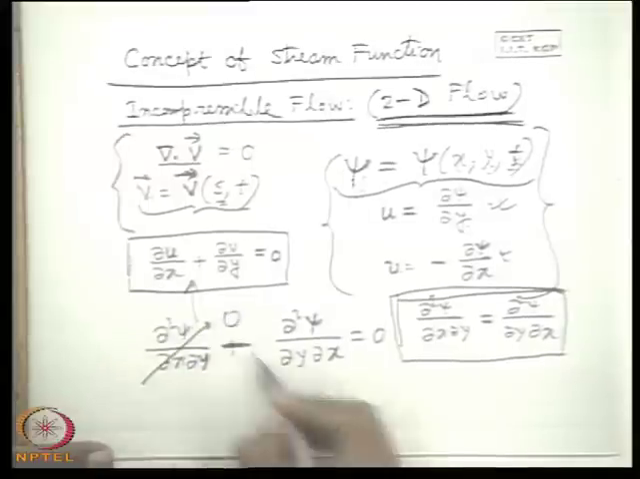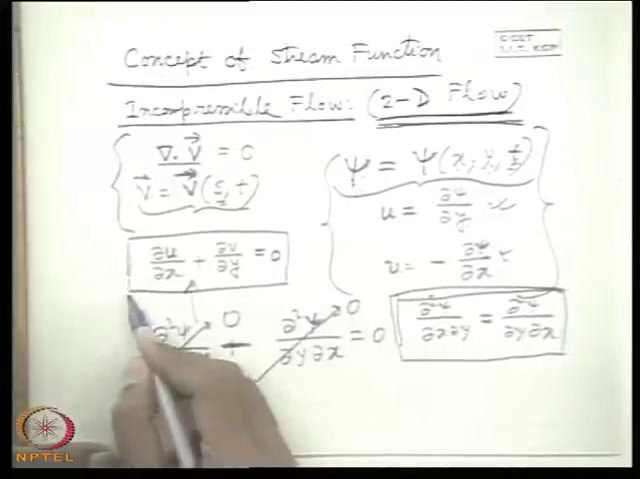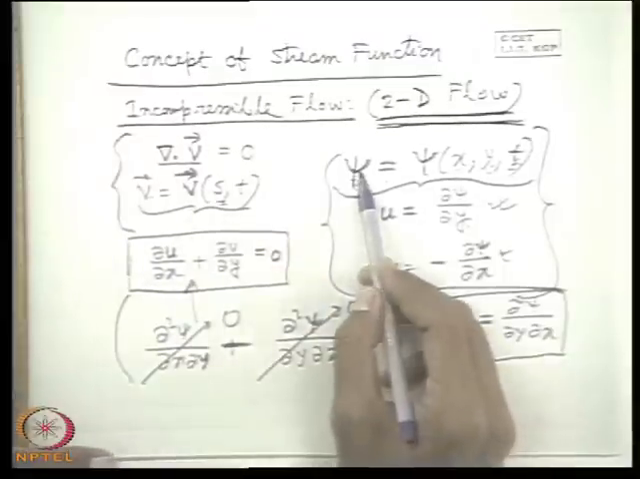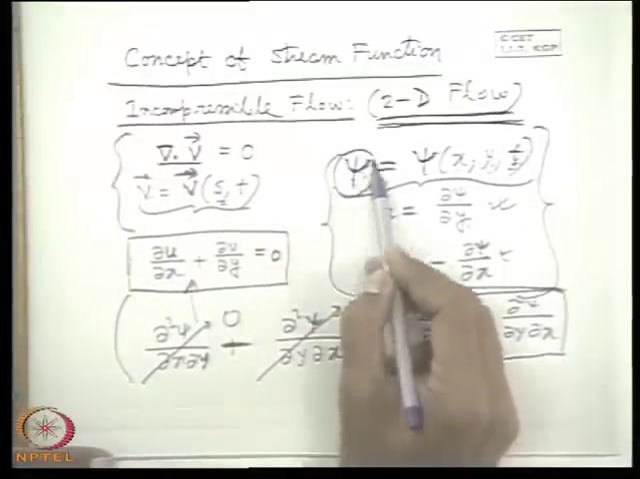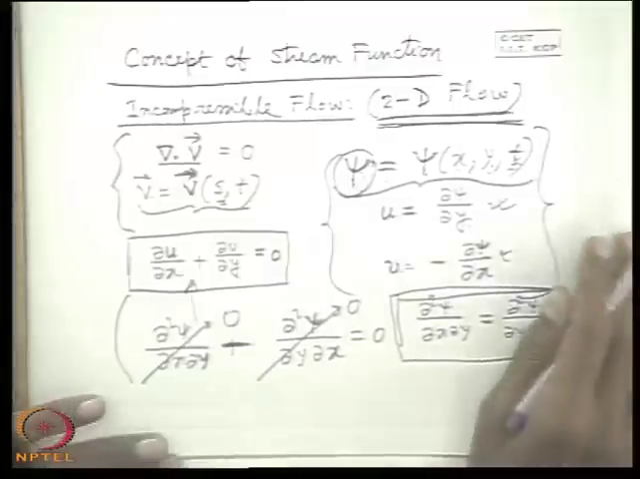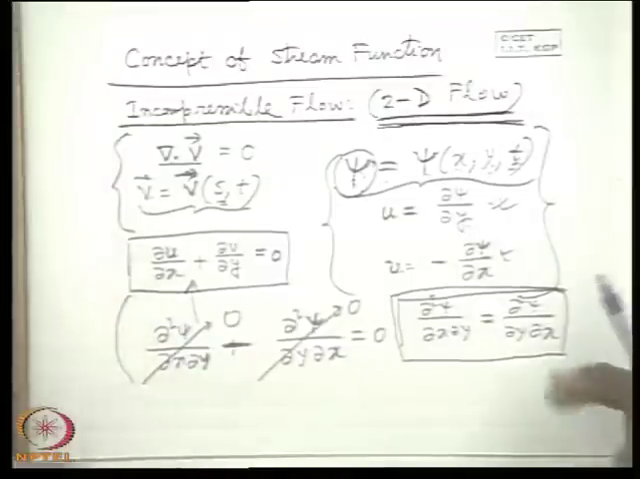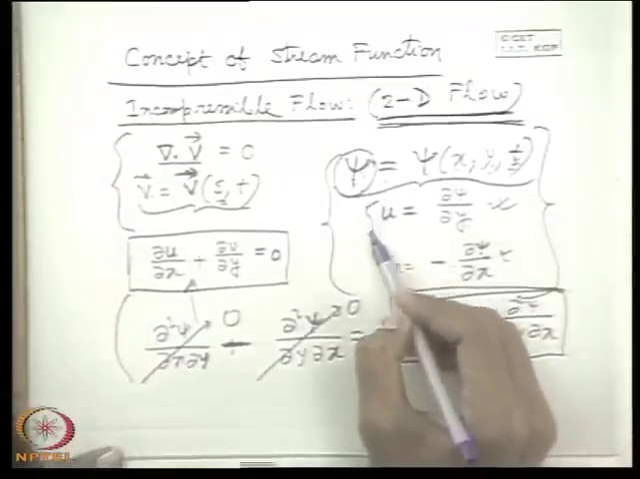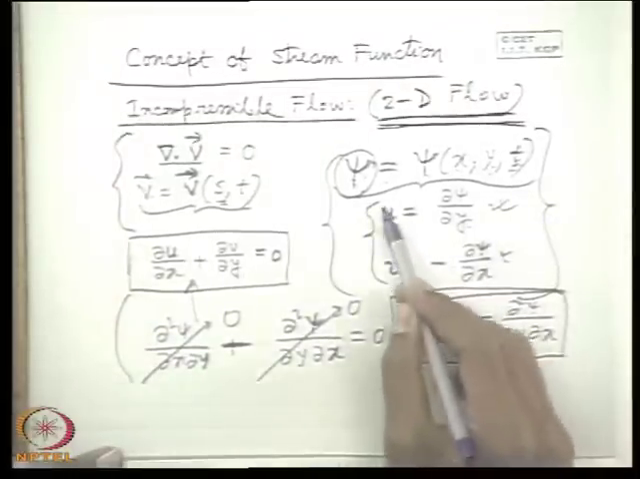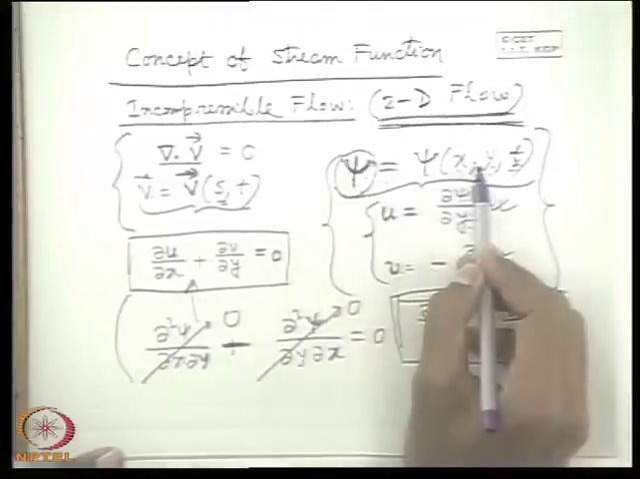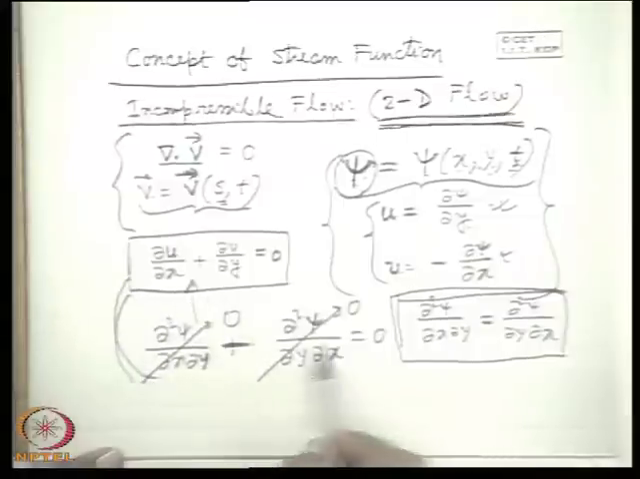That means it is automatically satisfied. That means we don't get any extra equation as a continuity equation if the flow field is defined in terms of stream function. Try to understand, this is a real tough concept at this level. Only by reading books you may not understand this. That means instead of defining the flow field in terms of u and v, if we define a flow field in terms of stream function, it automatically satisfies the continuity equation.